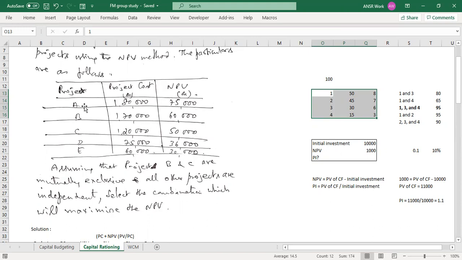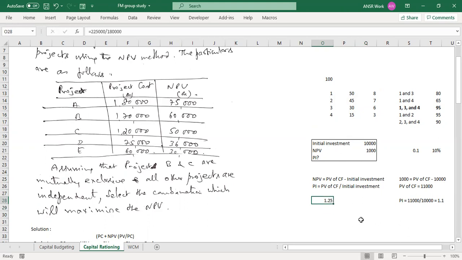I'll repeat. For project A, project cost is given as 1,80,000, NPV is given as 75,000. What should be the PI? 1,80,000 plus 75,000, that is 2 lakh 55,000 divided by 1 lakh 80,000. Perfect. So that comes to 1.25.